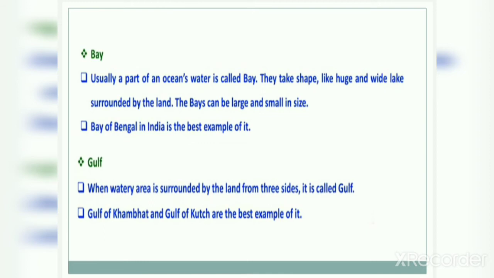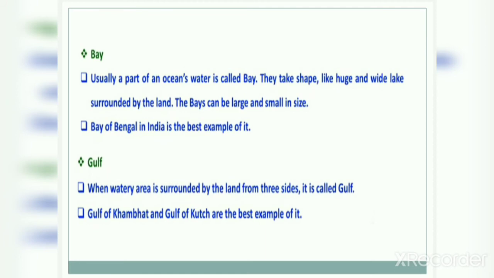Now what is a bay? A bay is a part of an ocean's water which takes the shape of a huge and wide lake surrounded by land. Bays can be large or small in size. The Bay of Bengal in India is the best example of a bay.